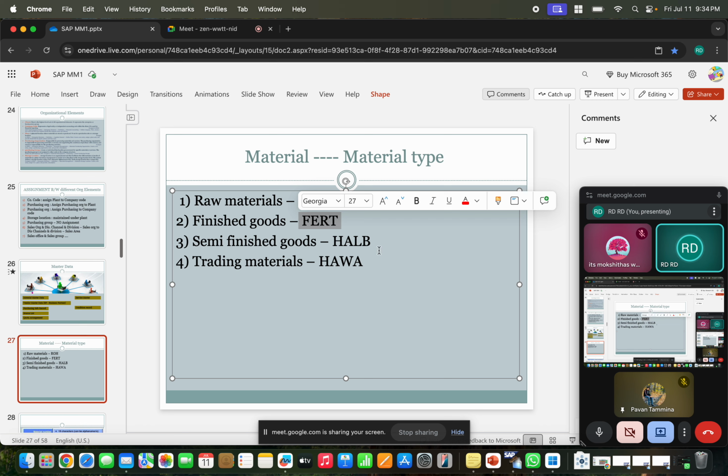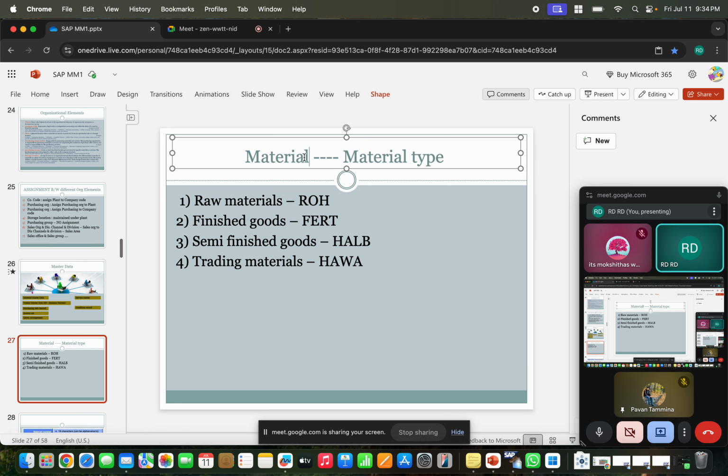You have to understand that. Okay, clear? So when you plan to create a material, think about what kind of material, what type of material you are planning to create.